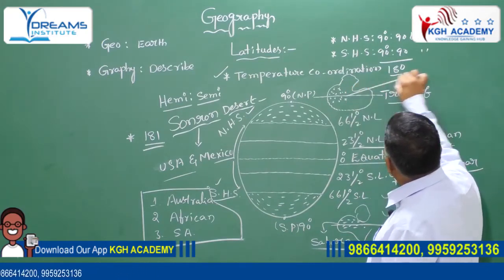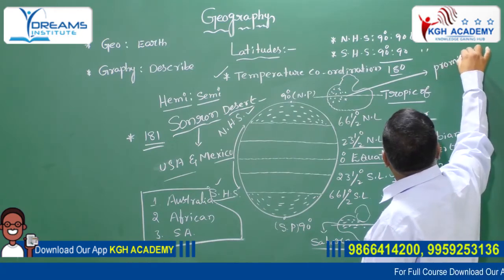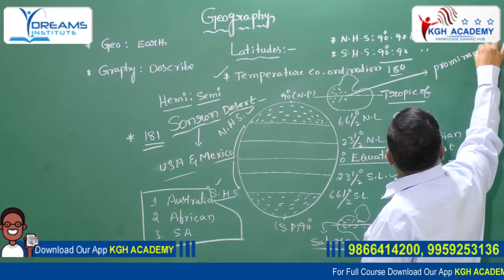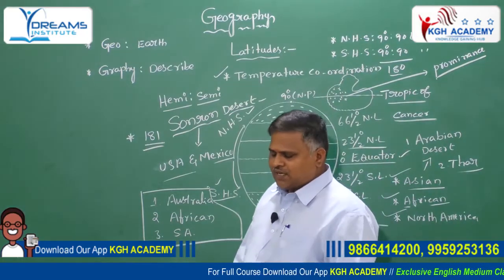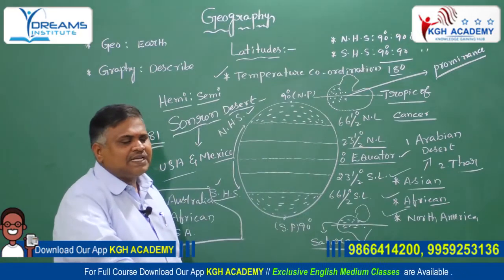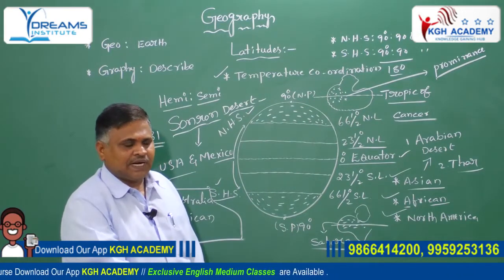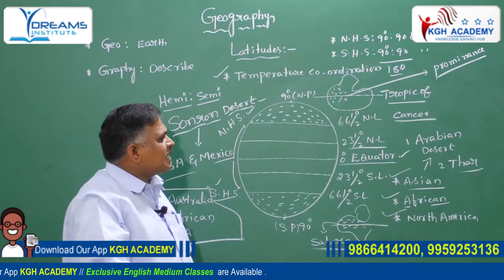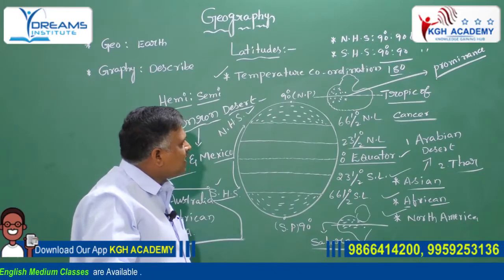What is the speciality, the prominence, of the Australian desert? In terms of area, it is the largest tropical desert in the southern hemisphere. It is the largest hot desert in the southern hemisphere, that is the Australian desert or Victoria desert.